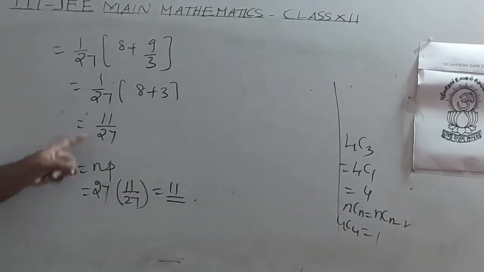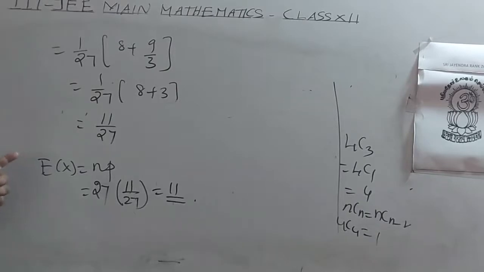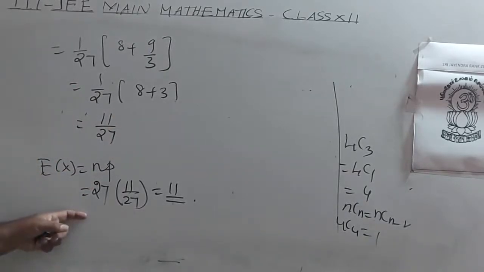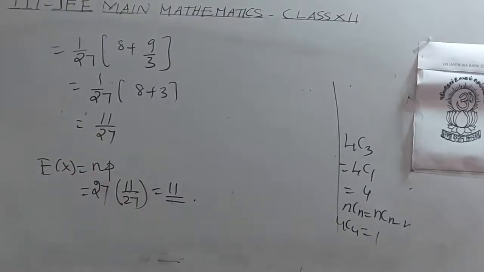This is the probability of getting at least 2 threes or fives in one trial. We have to apply 27 trials, so one trial success into 27 trials, that is the expected value, 11.